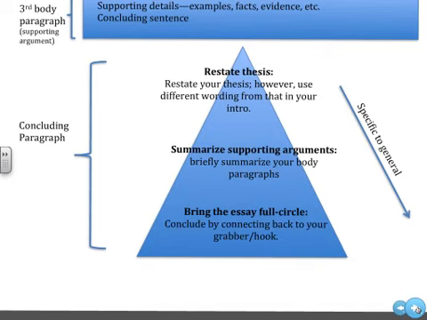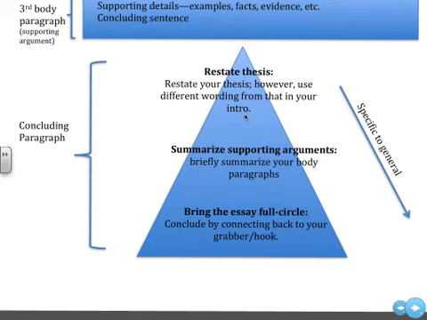All right, so the last shape on the diagram represents the concluding paragraph. And again, it takes on a different structure than the intro or the body paragraphs. This paragraph is the inverse of the intro in that it goes from specific, as you'll notice here, to general. That means that you start by restating your thesis. But don't just restate your thesis. Use different wording from that in your intro. You don't want to bore your reader.